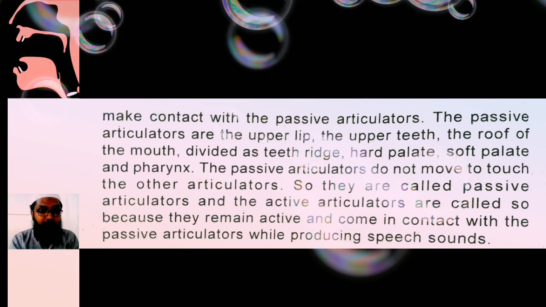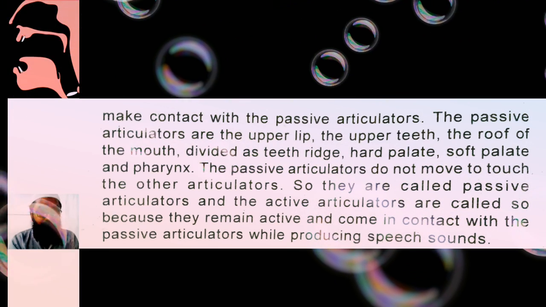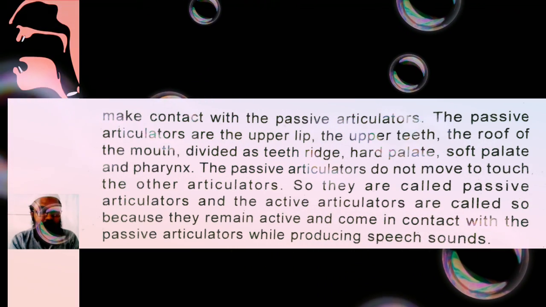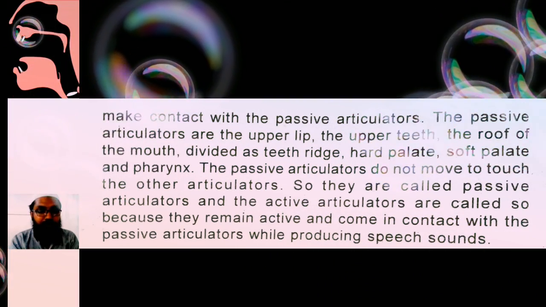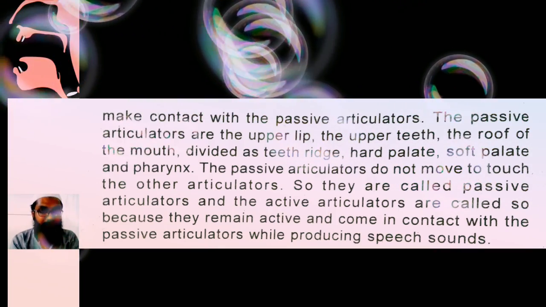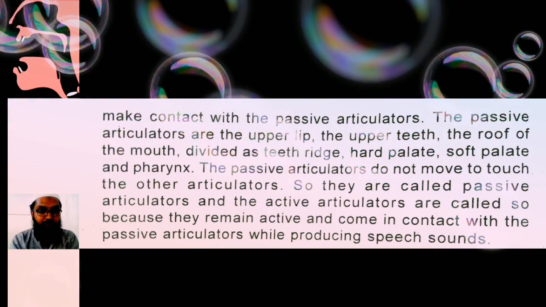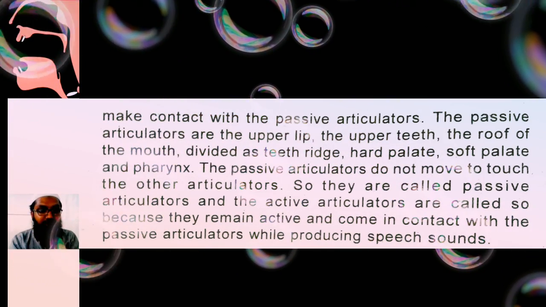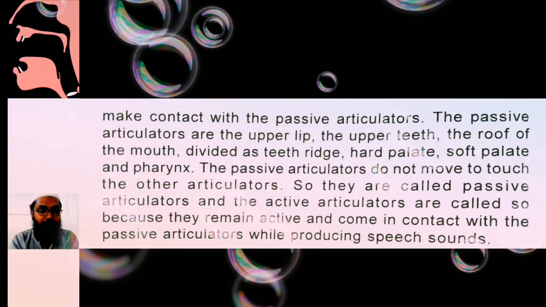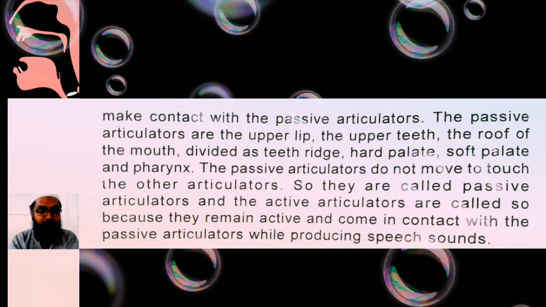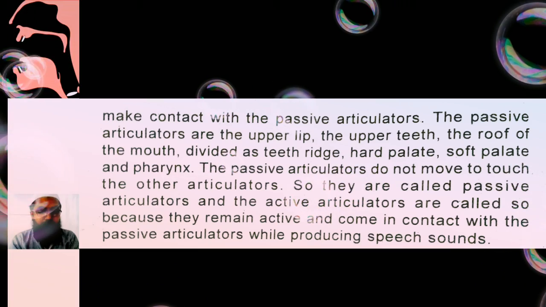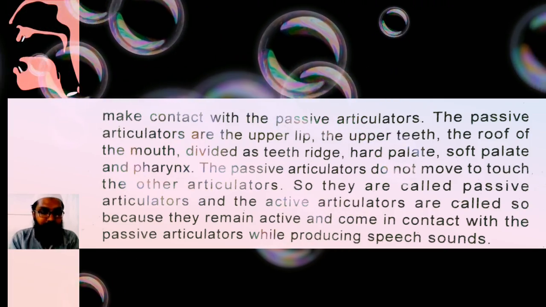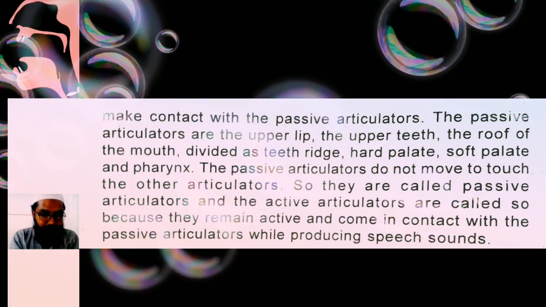The passive articulators are the upper lip, the upper teeth, the roof of the mouth divided as teeth ridge, hard palate, soft palate, and pharynx. The passive articulators do not move to touch the other articulators, so they are called passive. And the active articulators are called so because they remain active and come in contact with the passive articulators while producing speech sounds. So this is the active and passive articulators.